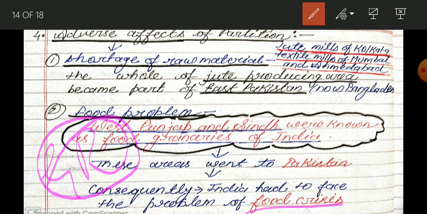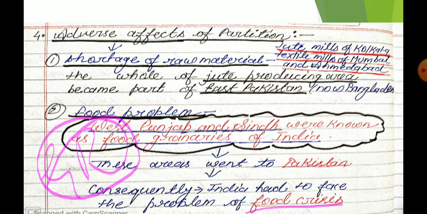So obviously it is going to give us the problem of food crisis, and because of this food crisis we have the revolutionary attempt that is known as the Green Revolution. We adopted HYV technology.